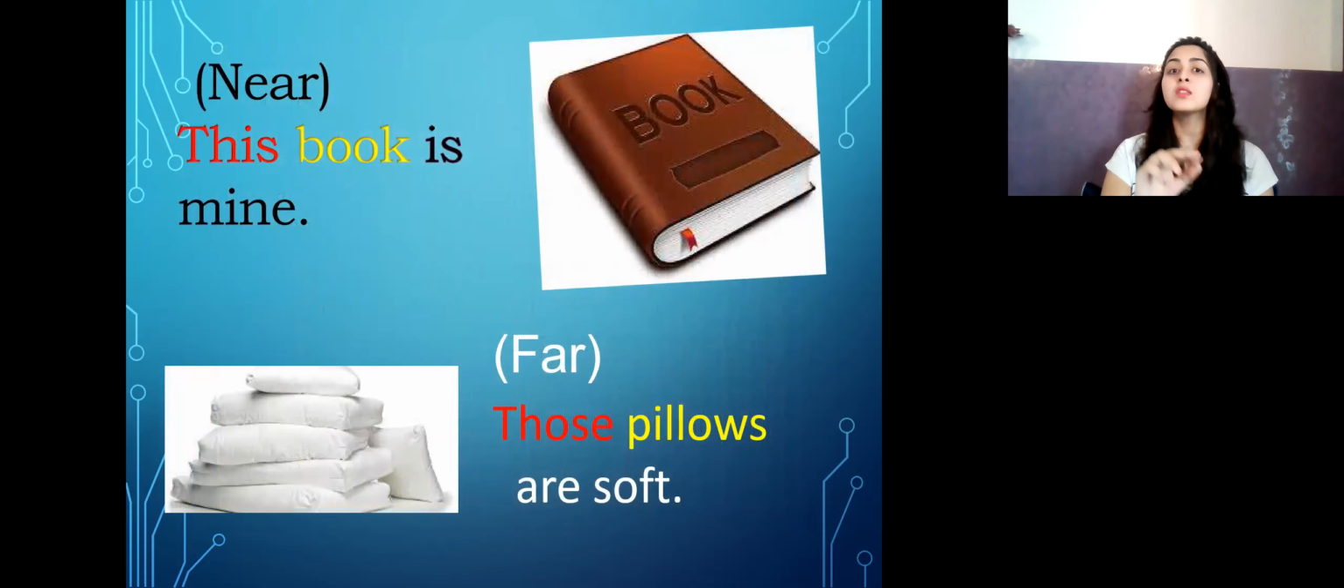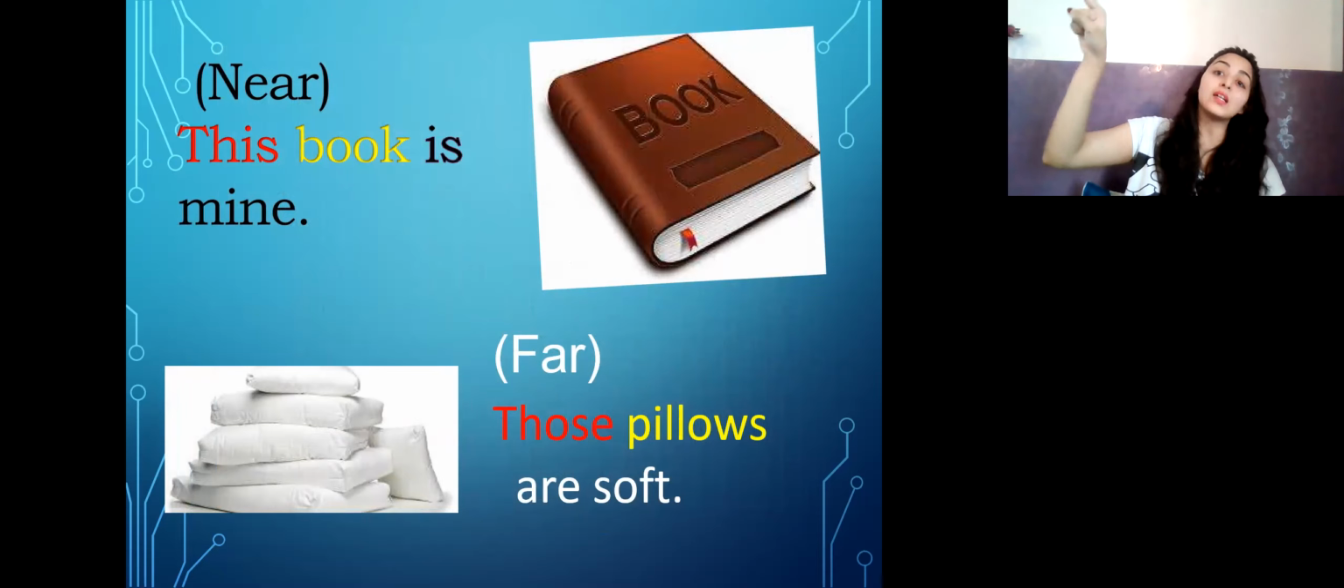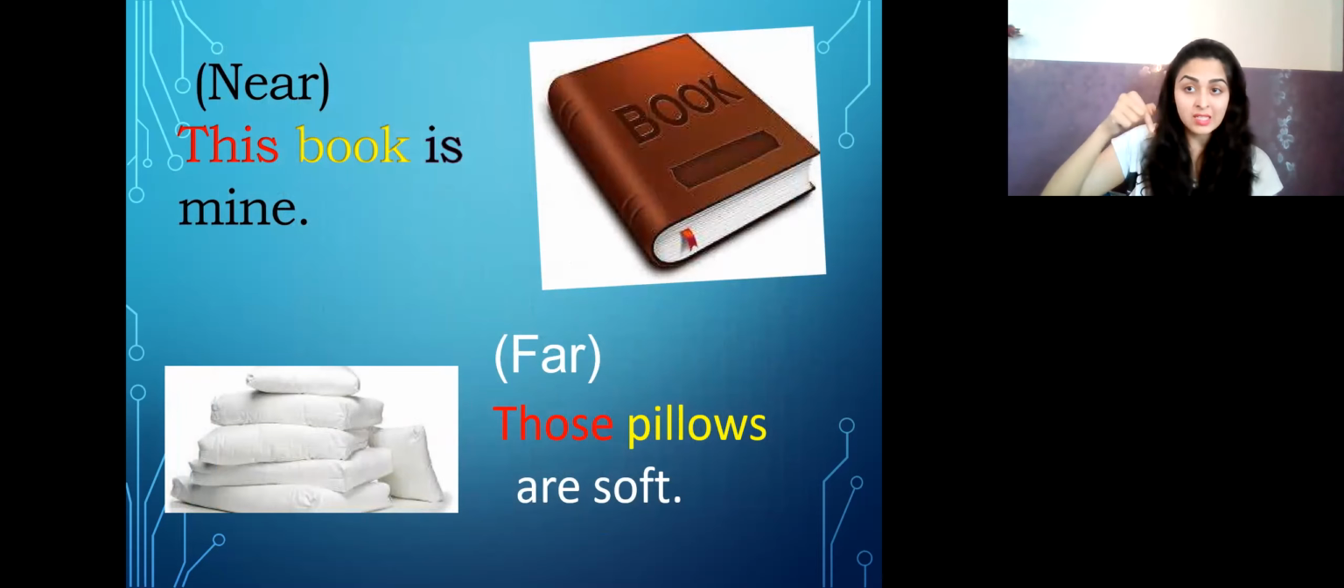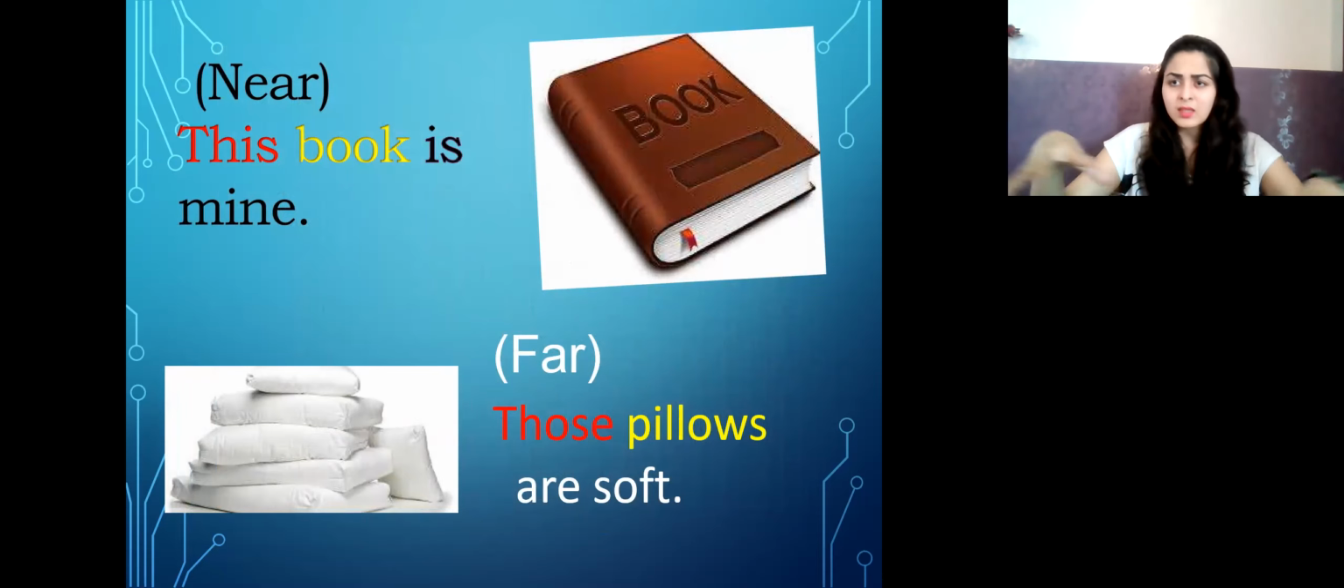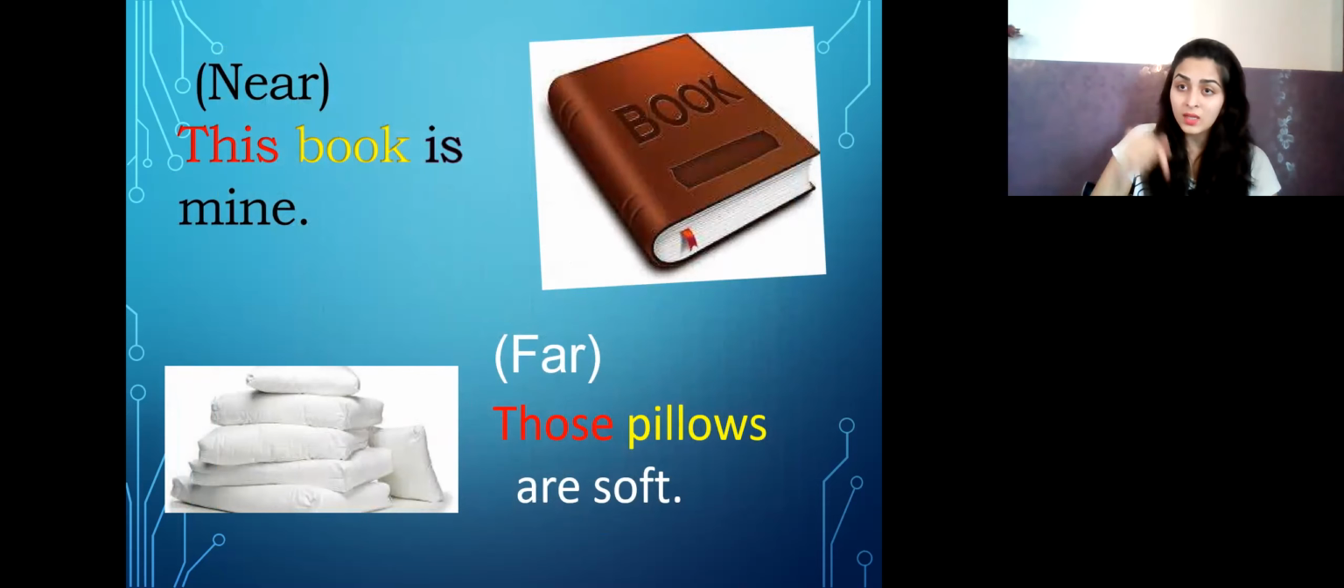Near: this book is mine. This is a demonstrative word. Why is it demonstrative? Because this will always indicate that the book is somewhere very close. Whenever the book is far, we will say that book, not this book. Whenever we say this, that means the thing is somewhere close to us. That is why it's this, and that is why it is known as demonstrative. It is demonstrating the place of the book. If the book is far, you will say that book.